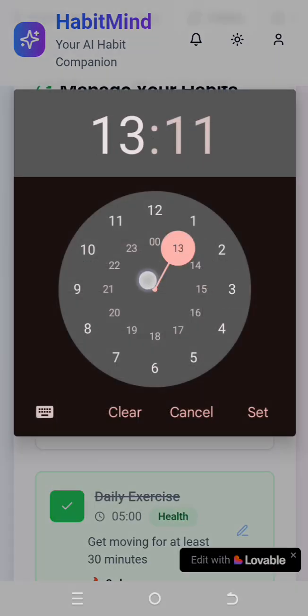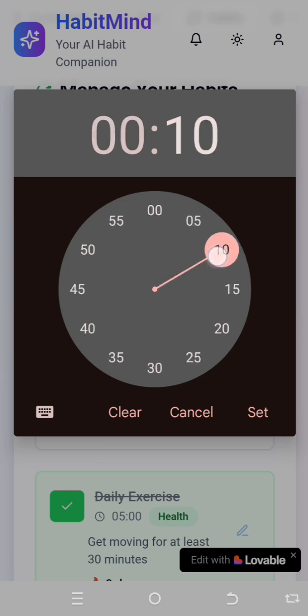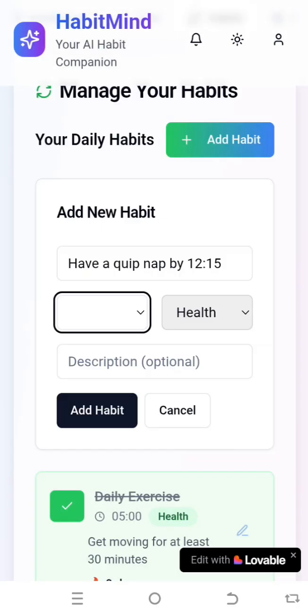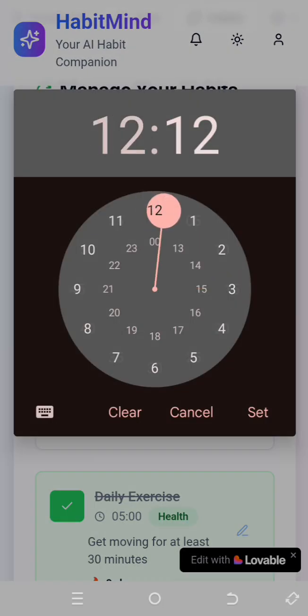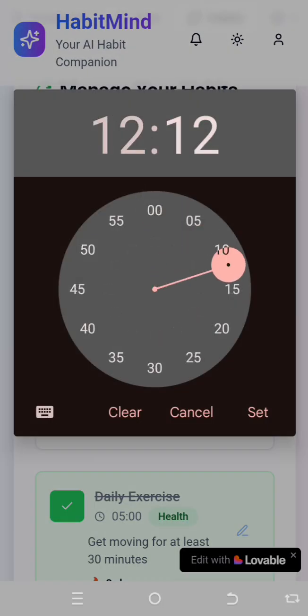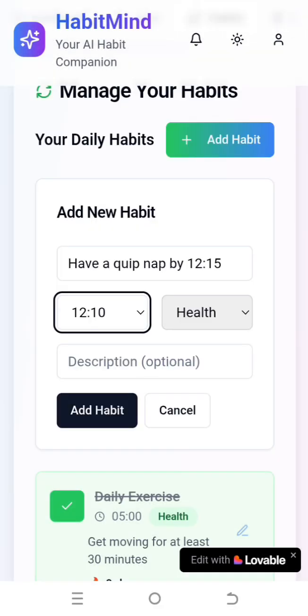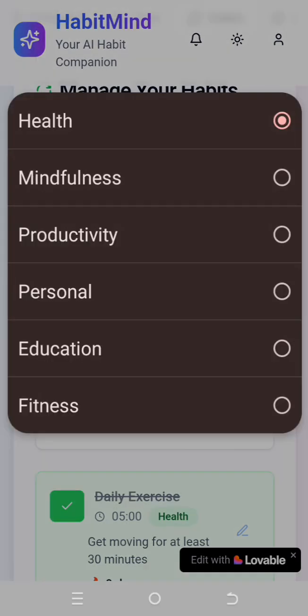You can set the time, and it will remind you every 12:10 to have a quick nap.